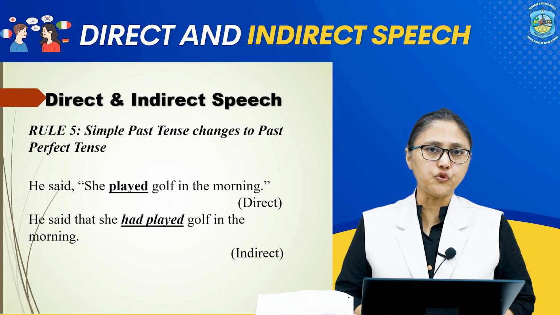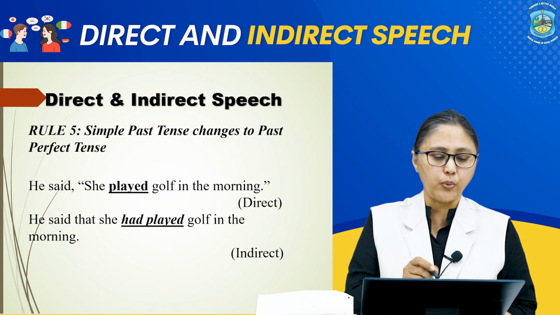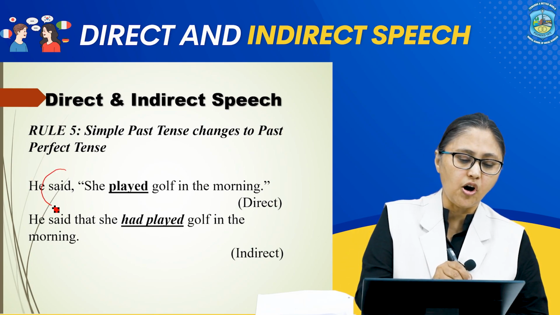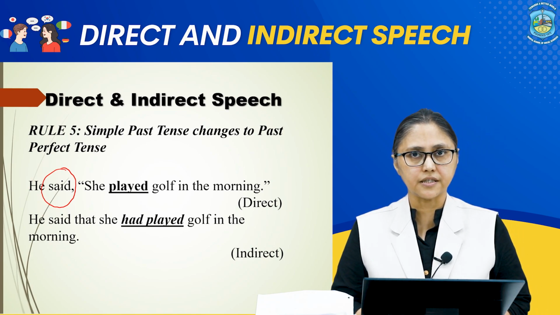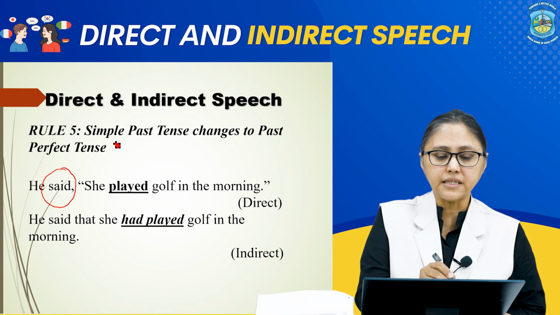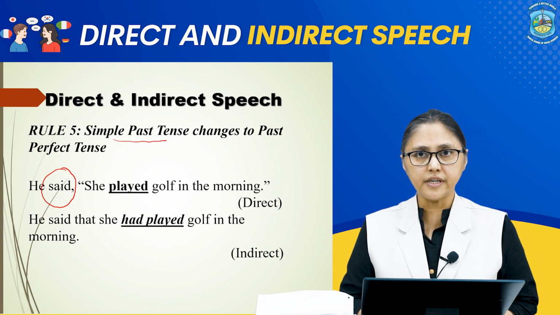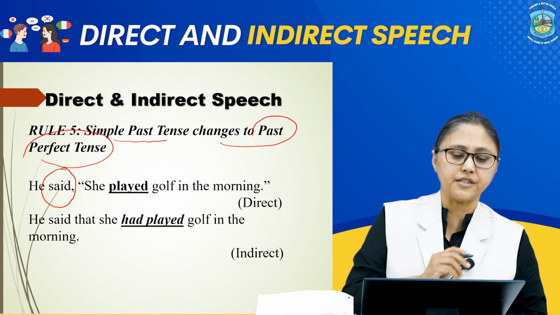Next, we move to rule number 5. Applying the same statement, when the verb of the introductory clause is in past tense, then the simple past tense of the subordinate clause will change to past perfect tense.